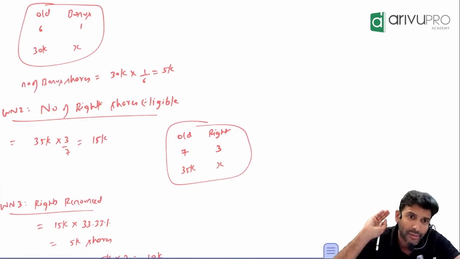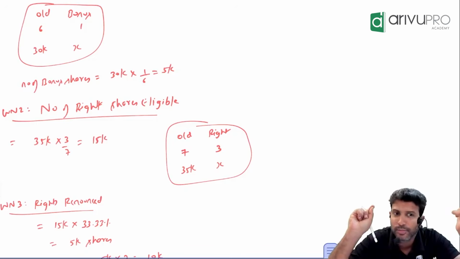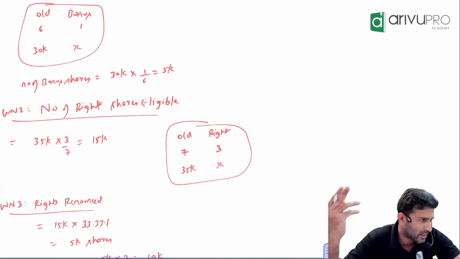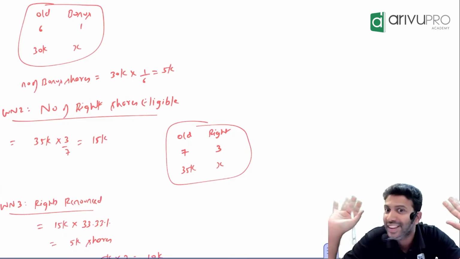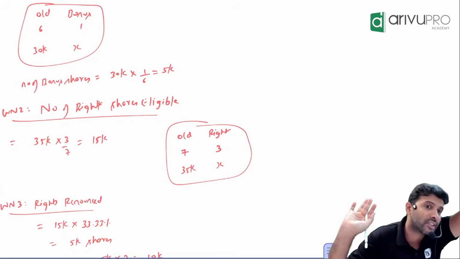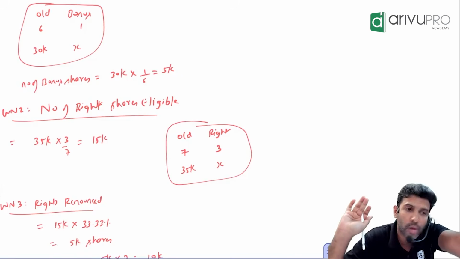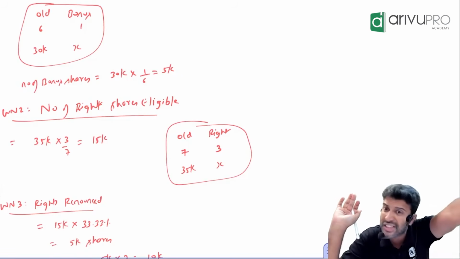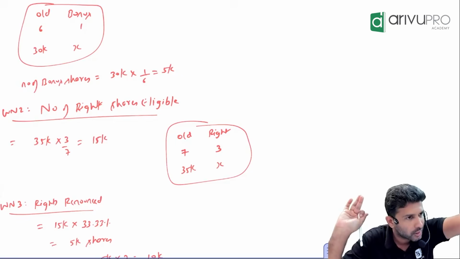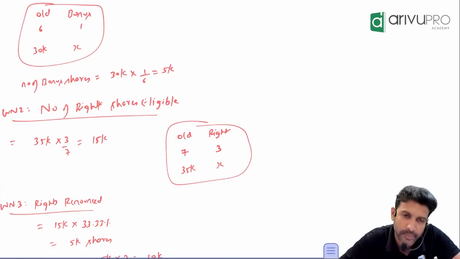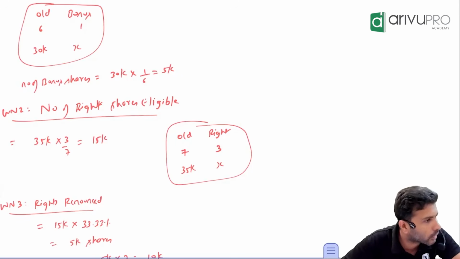Can you sell it to someone if you want? Yes. Or if you're crazy, you can tear it also. That depends on you. So there are multiple options. Either you use it and buy some goods, or you sell it to someone. Right shares are also like that only.